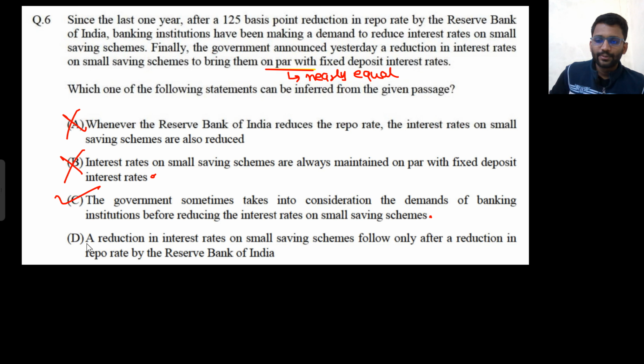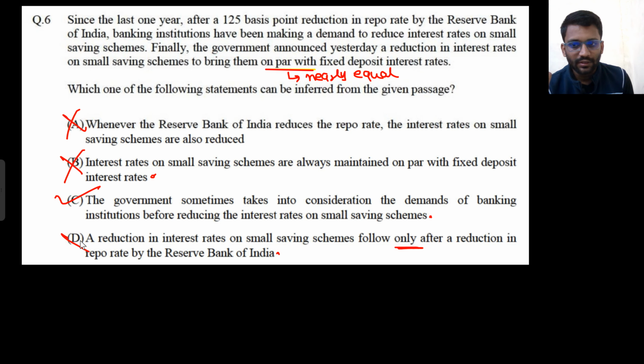Let's read D option. A reduction in interest rate on small saving schemes follows only after a reduction in repo rate by Reserve Bank of India. This is not necessary. This is one of the reasons, but not the only reason. It is written there that RBI reduced the repo rate, so banking institutions demanded to reduce the interest rate on small saving schemes. But this is not necessary. So this is also incorrect. So the only feasible option was C. So C is the correct answer.